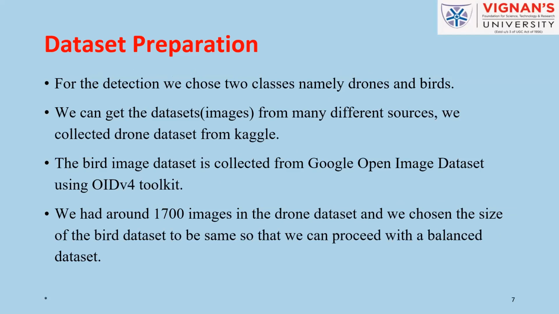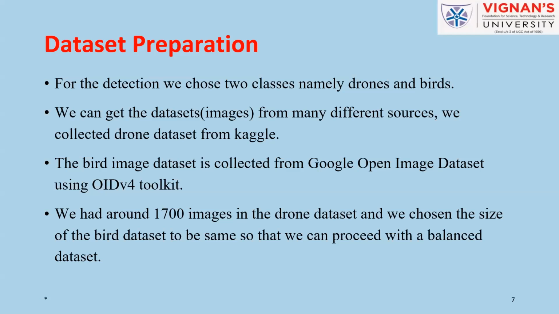Coming to the dataset preparation, in this experimentation we chose two classes: drones and birds. If we take pre-trained weights and use them for detection, we can identify basic classes that belong to the COCO dataset. It consists of 80 classes, and we can identify them with the inbuilt model using those predefined weights. But we are going to modify it further so that it can detect our custom classes, birds and drones in our case.